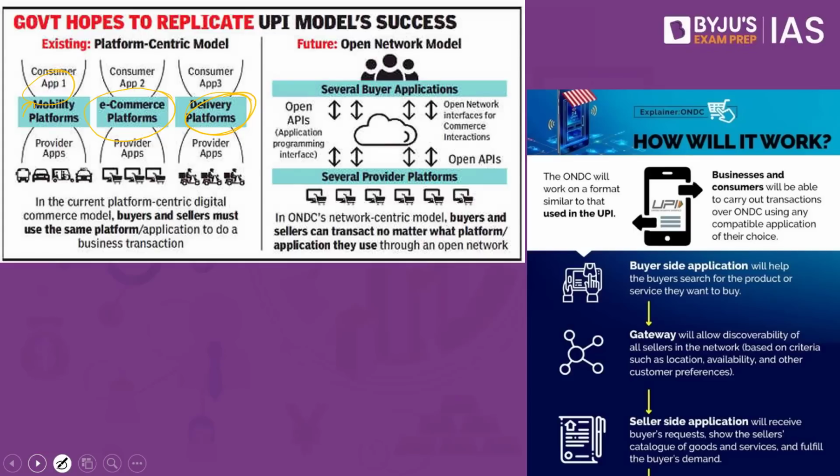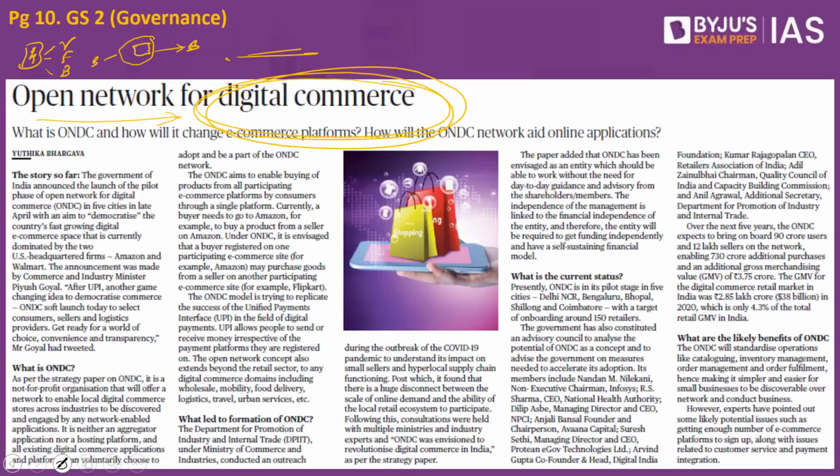As of now, in case you have to order something on Amazon, you have to download Amazon. In case you have to order something on Flipkart, you have to download Flipkart. But going forward, we will have an open platform where you would have buyers on one side and sellers on the other side, and irrespective of which application you have, whether it is Amazon, Flipkart or any other website, you would be able to purchase on one single platform. That single platform, initiated by the government of India, is called the Open Network for Digital Commerce. So what is the context?